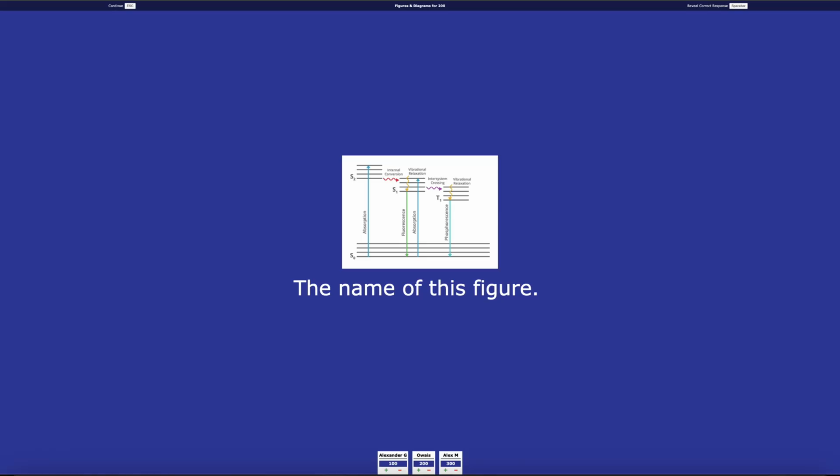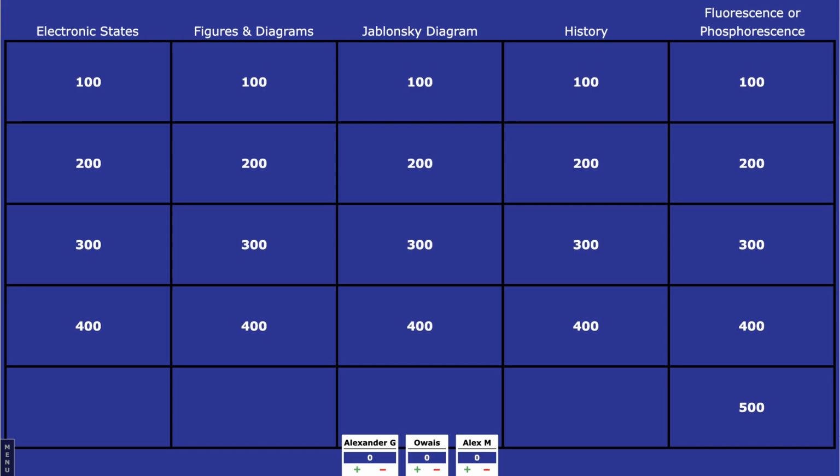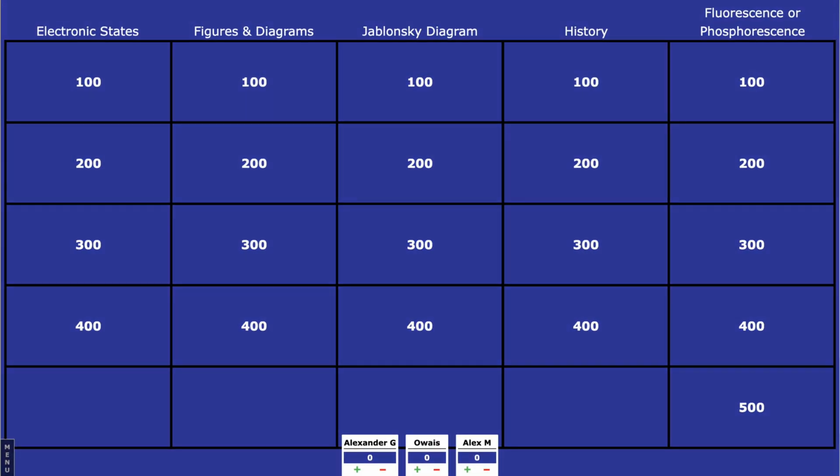The prompt is the name of this figure. What is Jablonski diagram? And the category is figures and diagrams for 300. The prompt is the phenomenon depicted in this graph. What is the Stokes shift? And the category is figures and diagrams for 400.